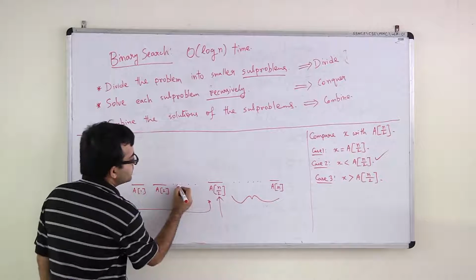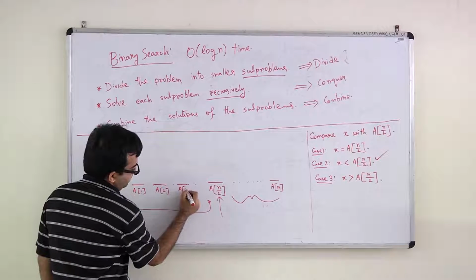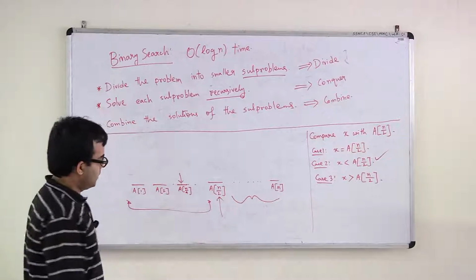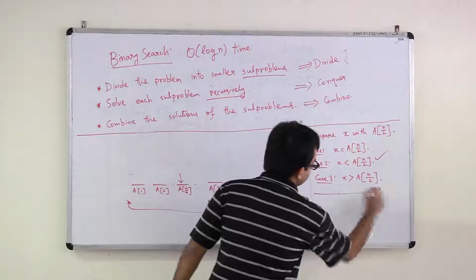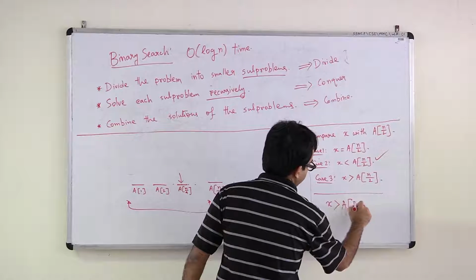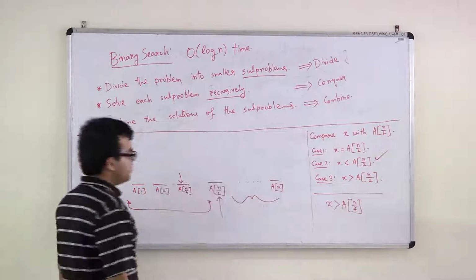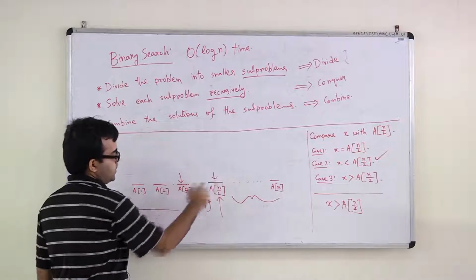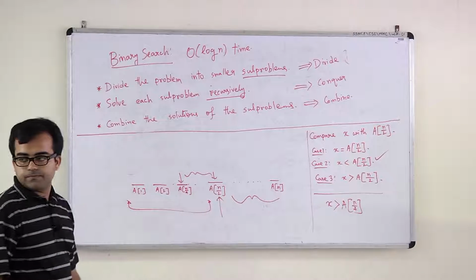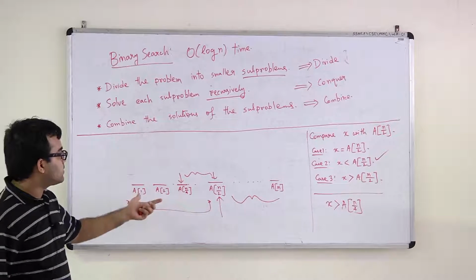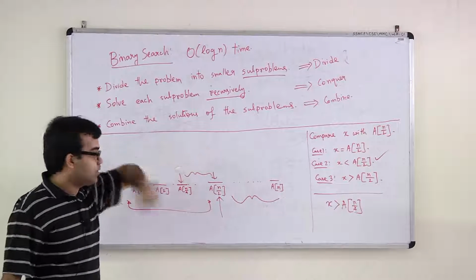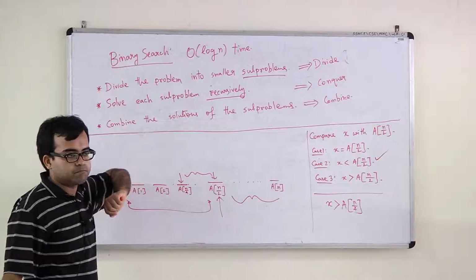The middle element is A n over 4. So you first check if x is here. Now suppose you found out that x is greater than A n over 4. Then what do you know? That x lies in this region, right? Between n over 4 and n over 2. So in the next iteration, you will call the smaller subproblem from A n over 4 to A n over 2. Is this clear?